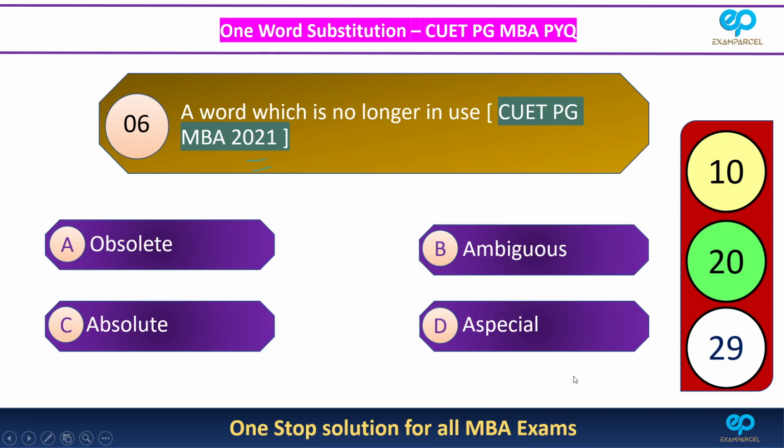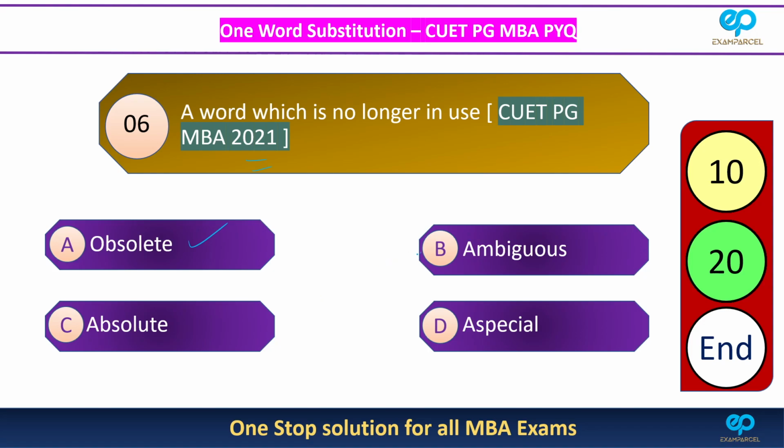This is not that hard, but I want you to be clear. Okay. So the correct answer is obsolete.